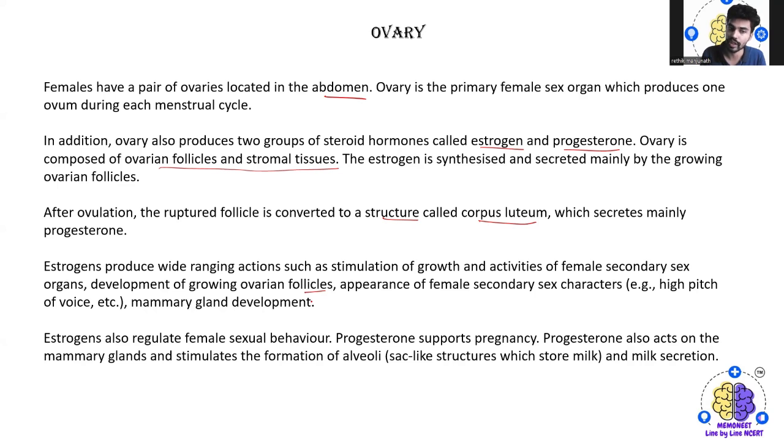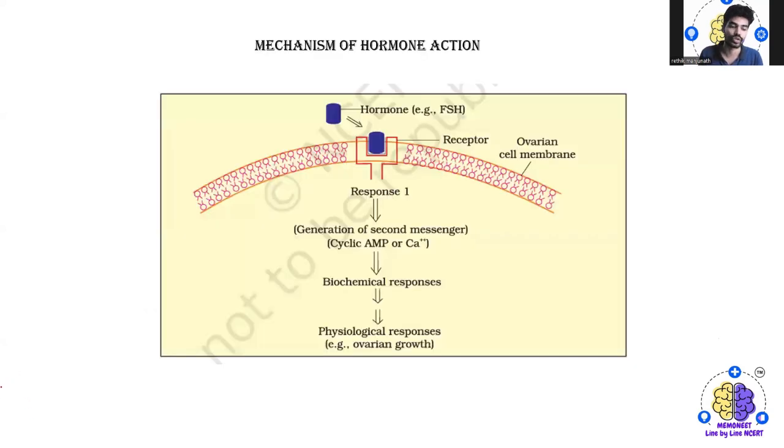Then the estrogen also regulates the female sexual behavior. Then the progesterone supports the pregnancy. Then the progesterone also acts on the mammary gland and stimulates the formation of the alveoli and the milk secretion. So later on, we have the mechanisms of how this hormone acts.